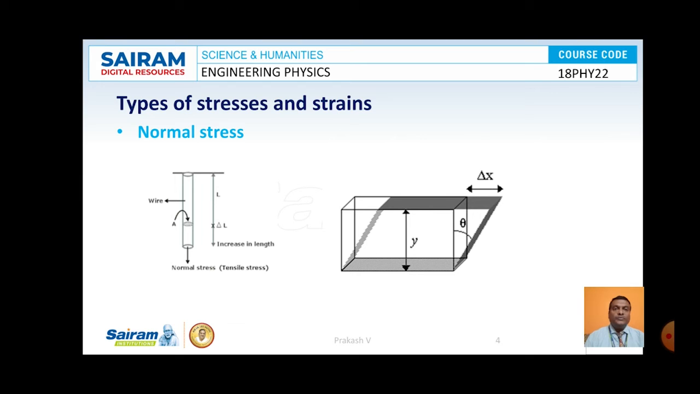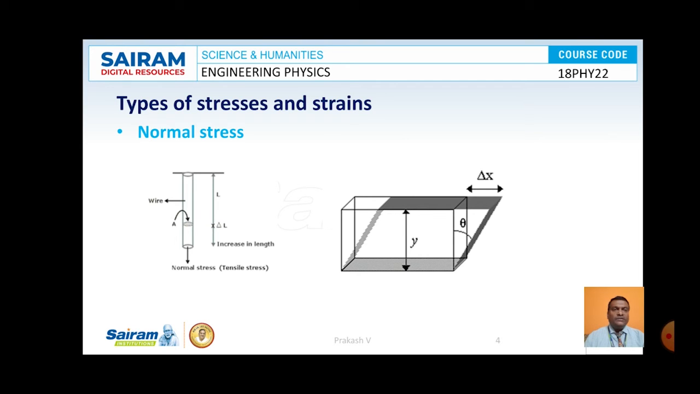In this picture, we have a wire of length L which is fixed at one end, and the other end is fixed with a load. Because of this load, the wire underwent extension. The change in length is observed to be delta L here. Force per unit area is nothing but longitudinal stress, and change in length to the original length, that is delta L by L, is considered as longitudinal strain.